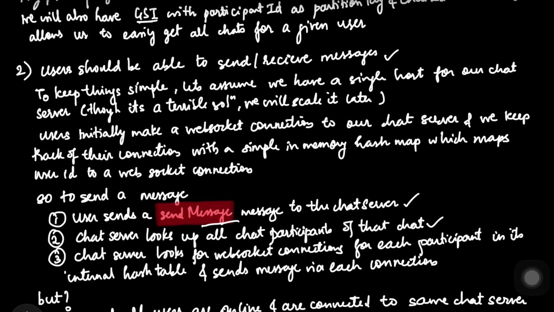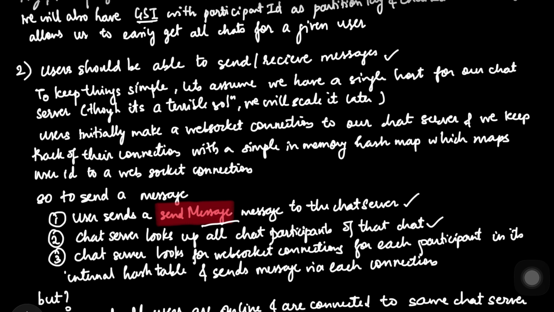Right? That also would be a problem, because Bob is connected to server A, and Bob sends a message to server A, and then server A searches in its RAM whether there is any connection. So though Atharv is online and connected to our system, he is connected to some other server, let's say server Z. And now server A, where Bob is connected, and server Z need to communicate with each other to send that message to Atharv's UI.